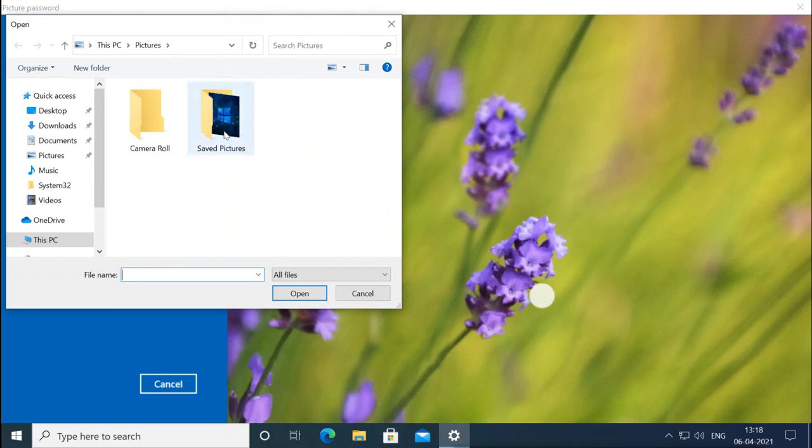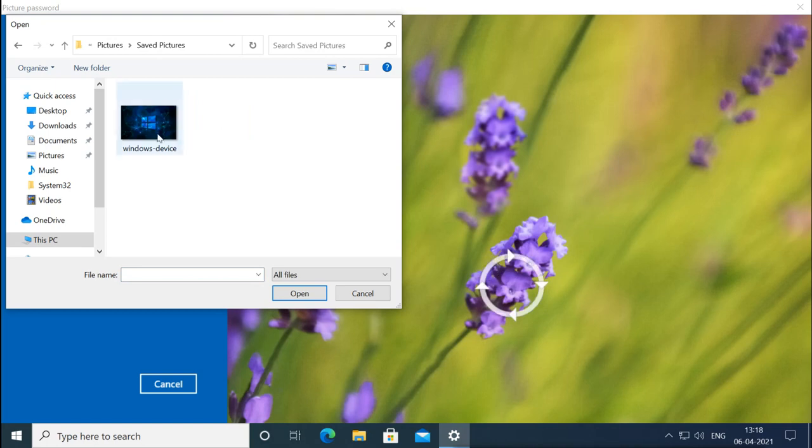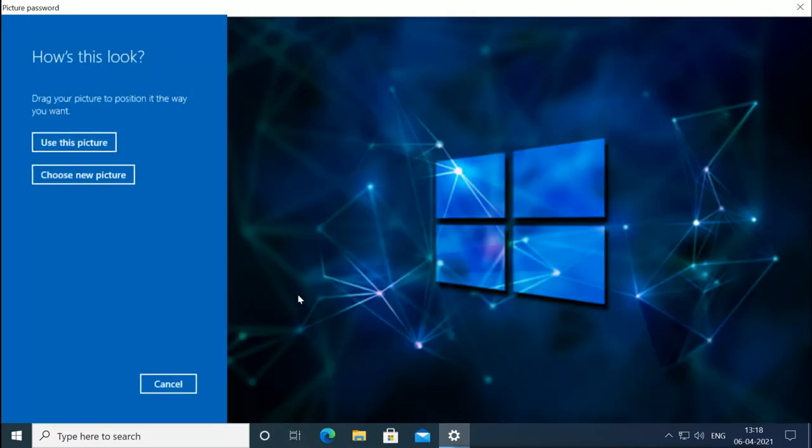So my picture is here, so I am selecting this picture, and now it is showing that picture. Now it says use this picture or choose a new picture. So I will say okay, I want to use this picture.